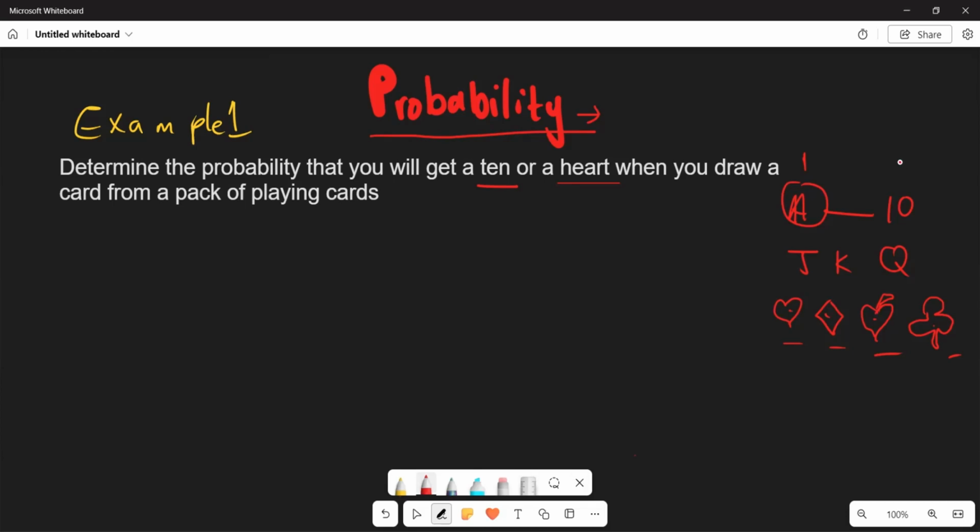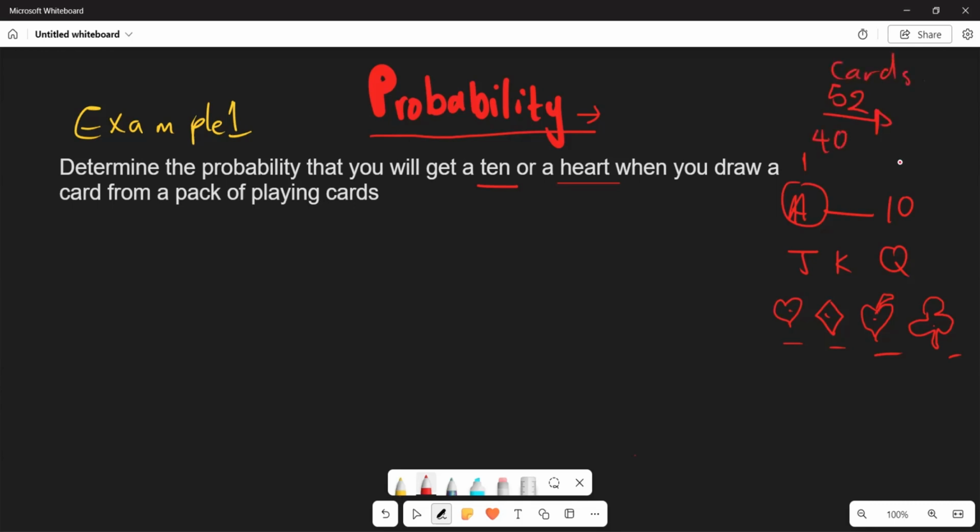Now that is basically your cards. And now if they want you to determine the probability of getting a 10 or a heart when you draw a card from a pack of playing cards, let's start here. In totality, you have 52 cards.